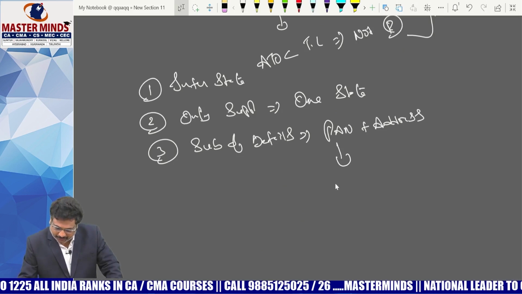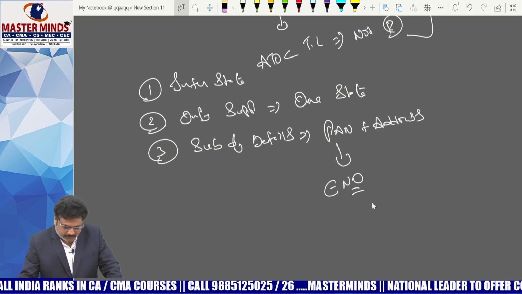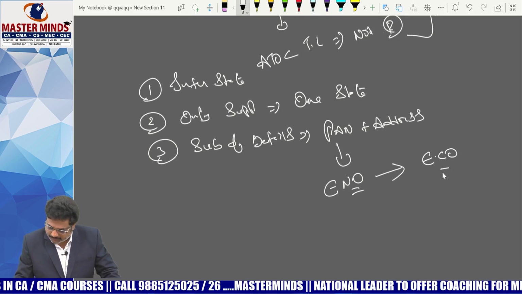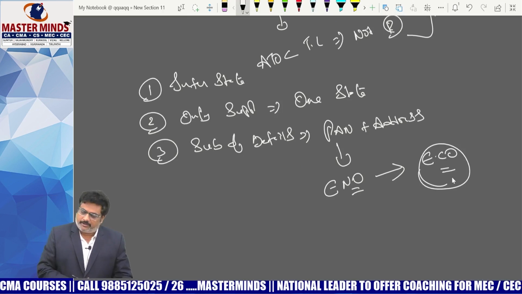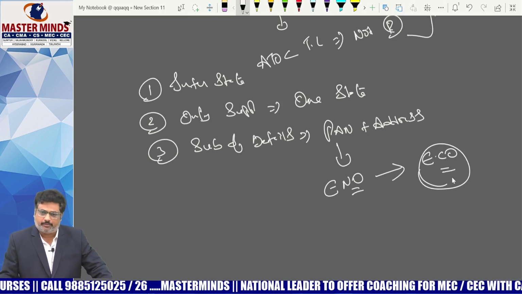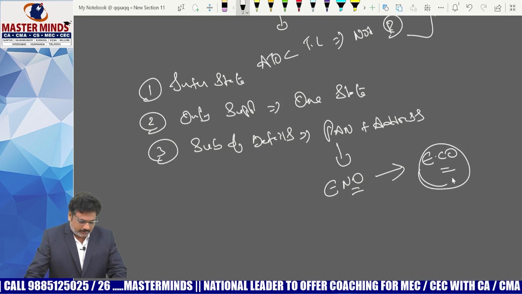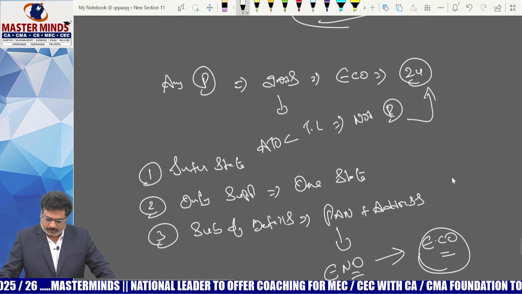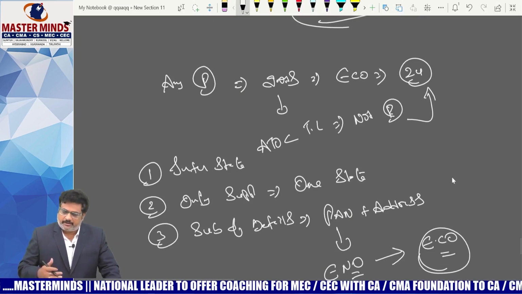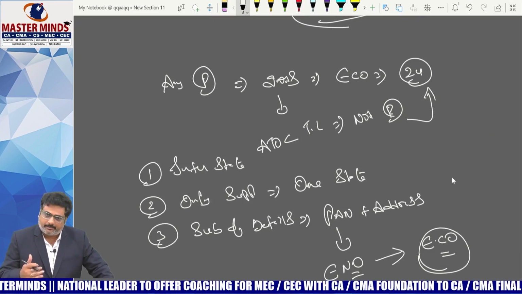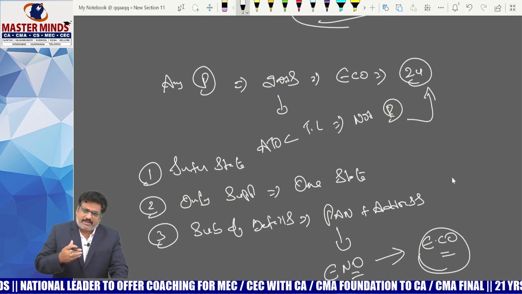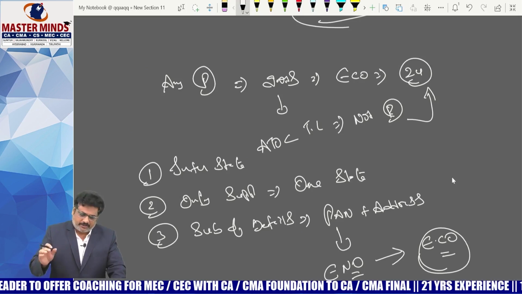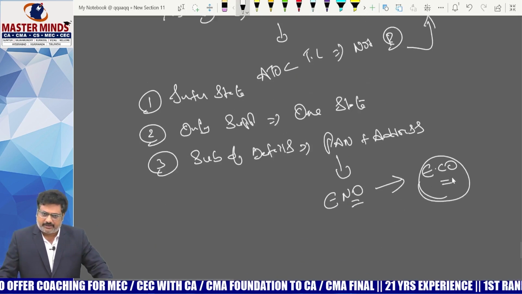Once it is validated, one enrollment number will be given to him. That number must be given to the ECO. Without the enrollment number, ECO should not give permission to make any supplies there. This is a new point you need to remember. What is the previous point? Any person who is supplying the goods through ECO is required to take compulsory registration. But now, if his aggregate turnover is less than the threshold limit, he is not required to take compulsory registration if these conditions are satisfied.